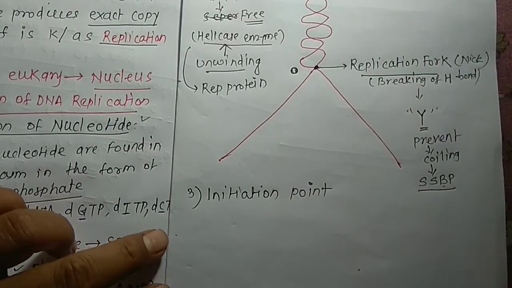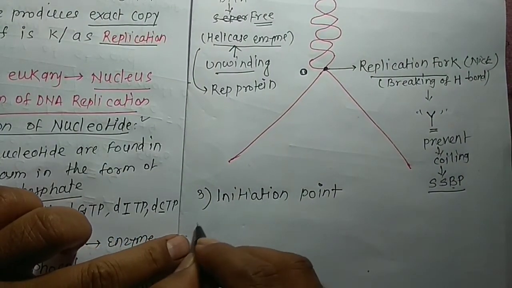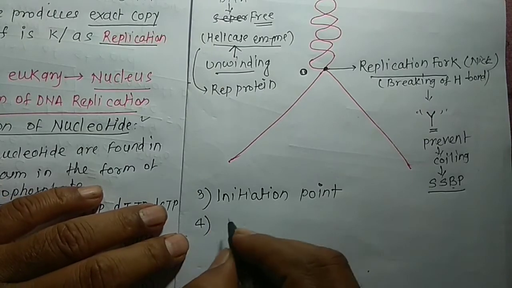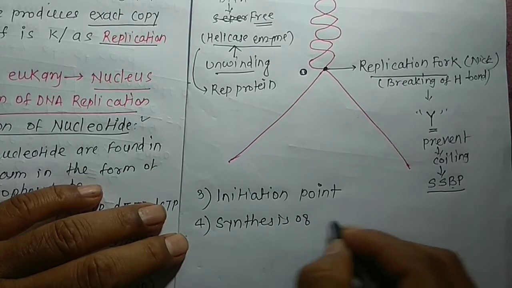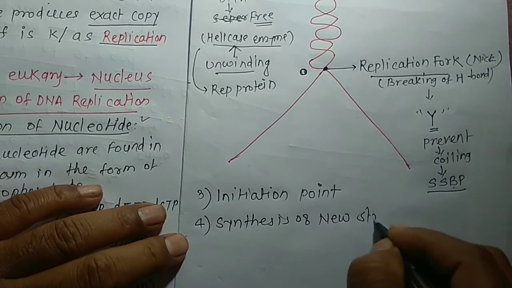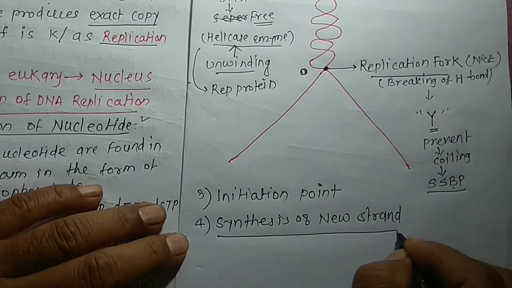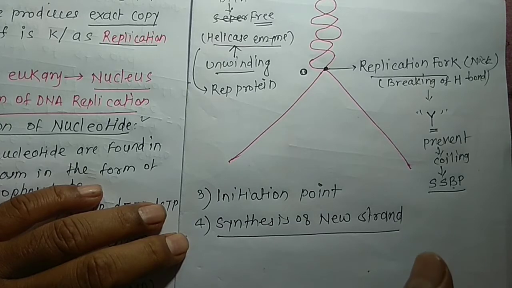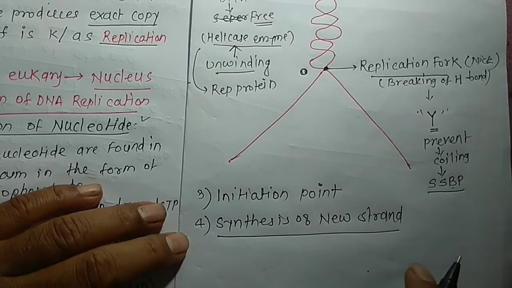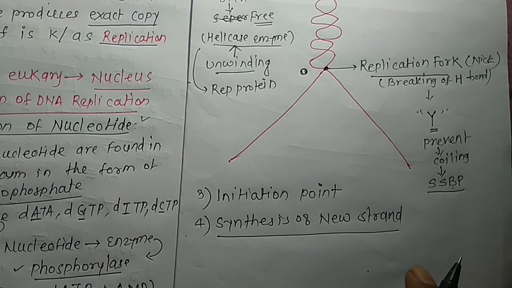synthesis of the new strand. So next is the synthesis of the new strand. How is the new strand synthesized? Now each separated strand acts as the template, that is the mold for the synthesis of the complementary new strand, and it takes place with the help of small RNA molecules called RNA primers. The synthesis of the RNA primer is controlled by the enzyme RNA primase.